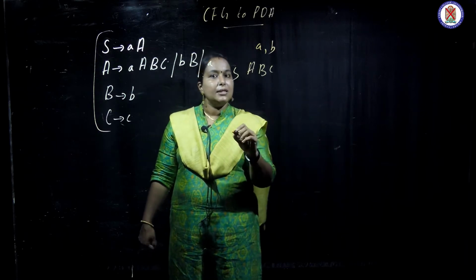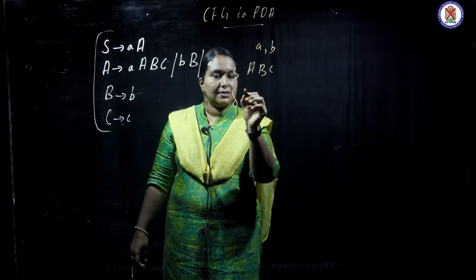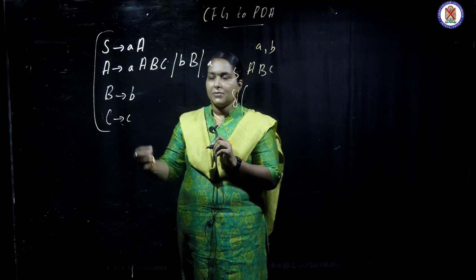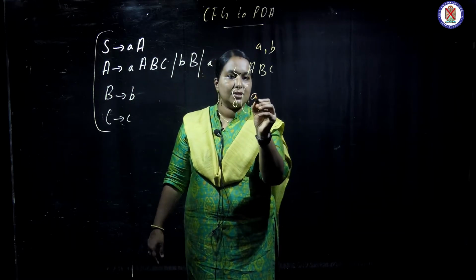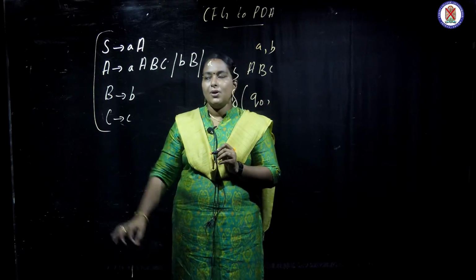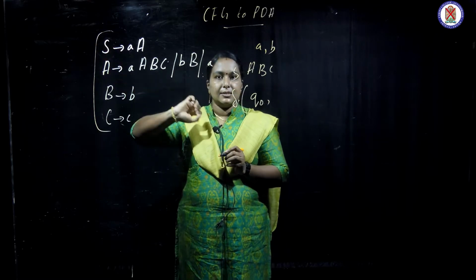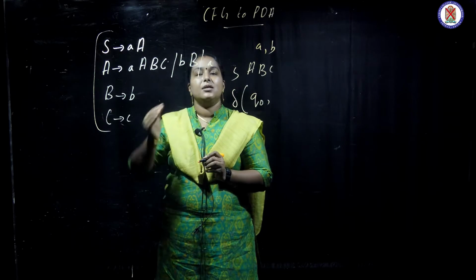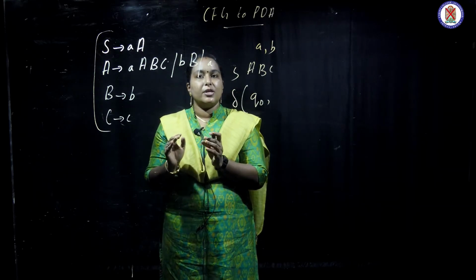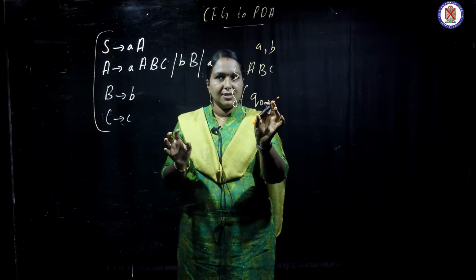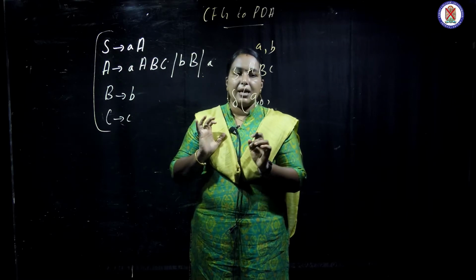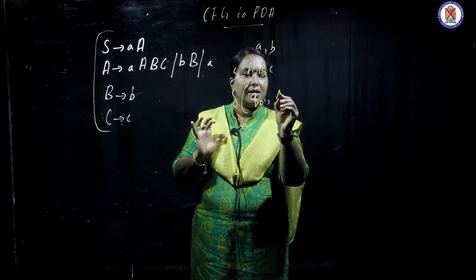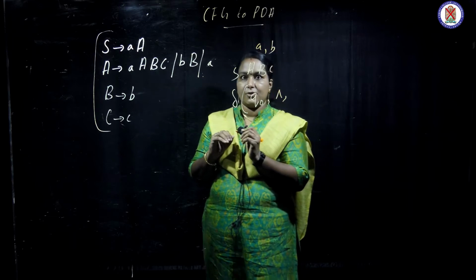In the PDA we start the transition with the initial state, that is Q0. Since S is the starting symbol, this rule will be applicable to every conversion of a context-free grammar to a PDA. To provide S, we use a null transition.